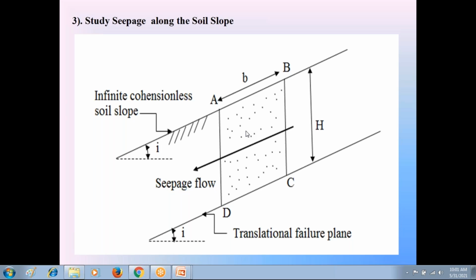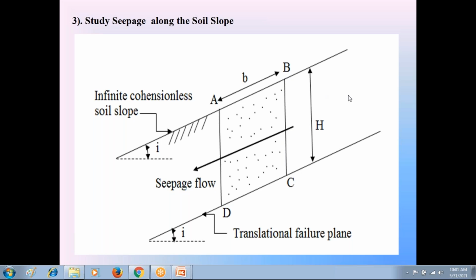Now, to prepare the equation of factor of safety in the seepage flow condition, as usual, take the soil prism between the soil slope AB and the failure surface CD. H is the height of the soil prism. V is the inclined width of soil prism. Calculate the horizontal width of this soil prism. We know that the horizontal width is V cos I. Then the area of this soil prism is height H into horizontal width V cos I. So the area of this soil prism is H into V cos I.